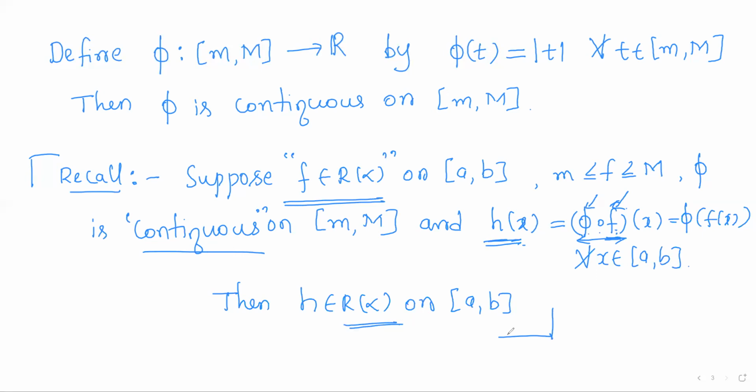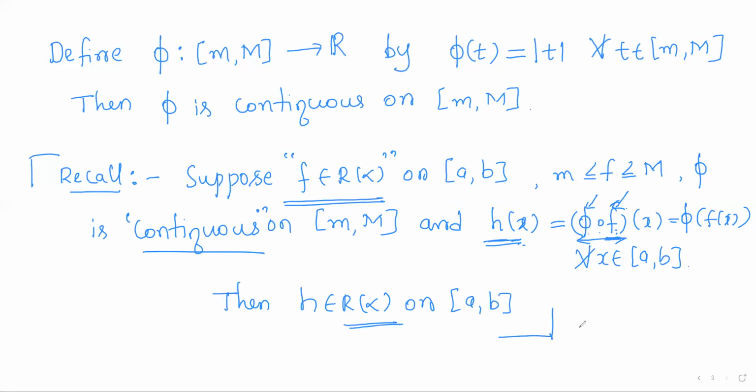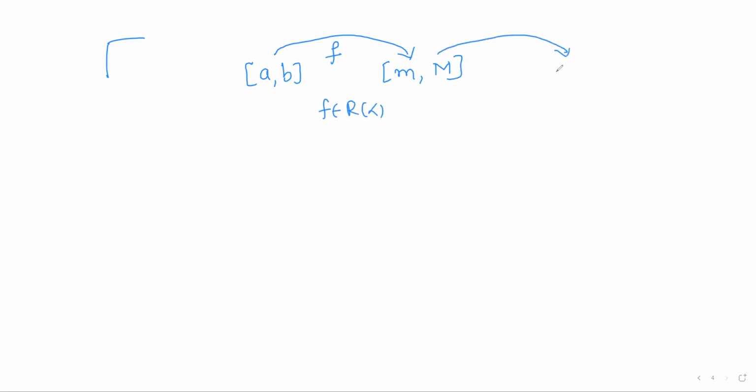Now here, f is a Riemann-Stieltjes integrable function from closed interval a comma b to closed interval small m capital M. So here we can observe that, just as rough work, f is a function from closed interval a comma b to closed interval small m capital M. So from here to here we have a Riemann-Stieltjes integrable function, and from closed interval small m to capital M to R we have a continuous function phi. So if we compose these two, right?